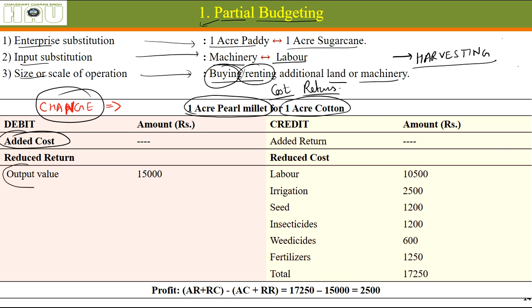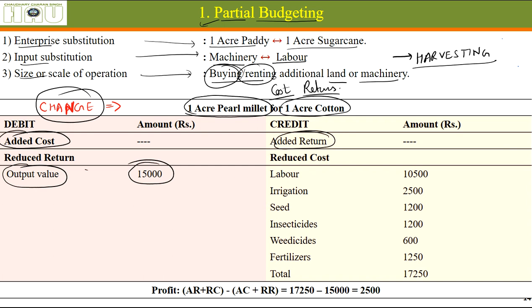Reduced returns: definitely the value of output of cotton is more than pearl millet, so the returns will be reduced by 15,000. Cotton is a more remunerative crop because the output is more and the price of that output is more, so the returns are definitely going to be reduced.